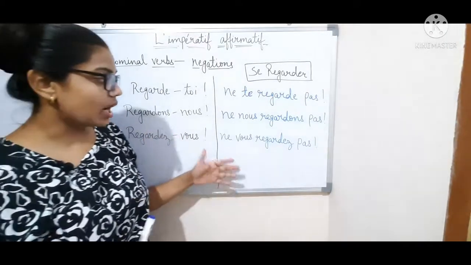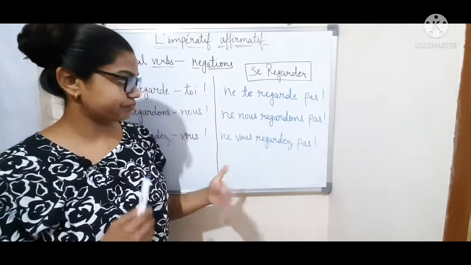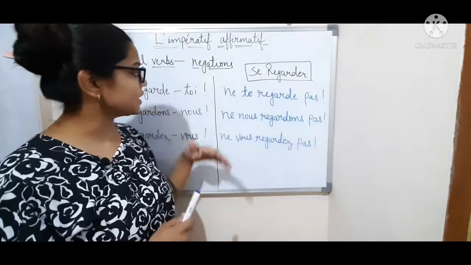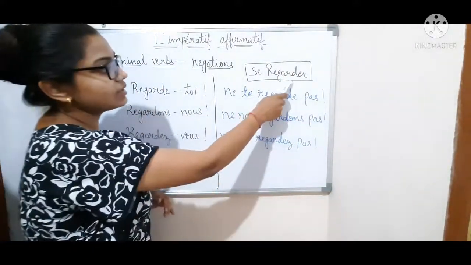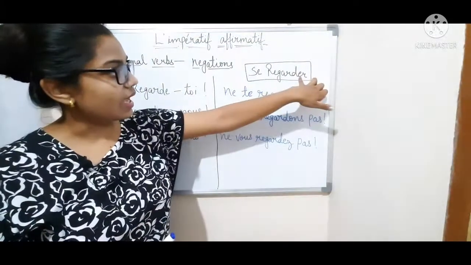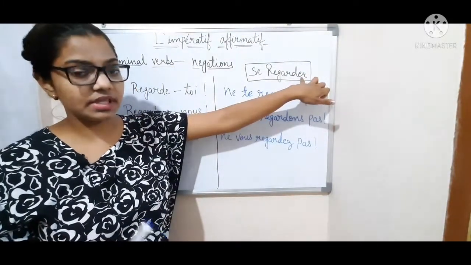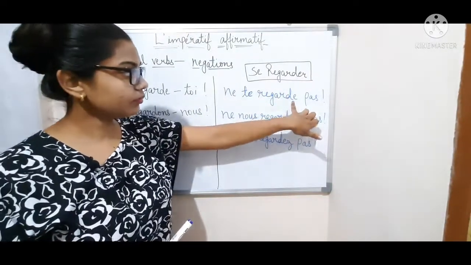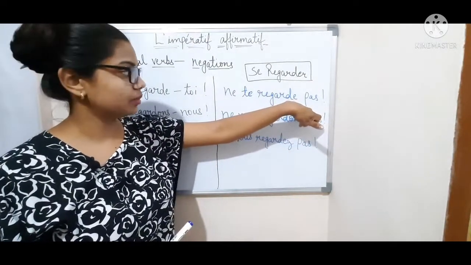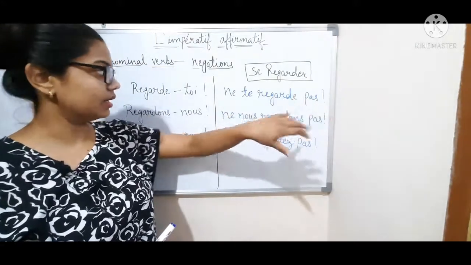So this is how we make the imperative sentences. Ne te regarde pas. And yes, also regarde is a verb which has the ending er. This is an er ending verb, so that's why we don't put s here.